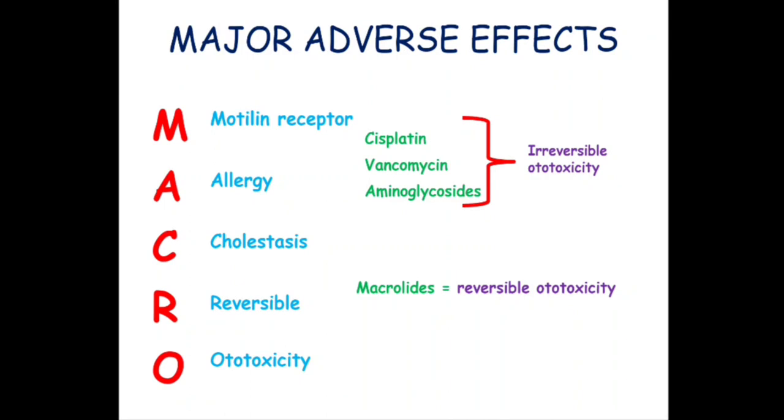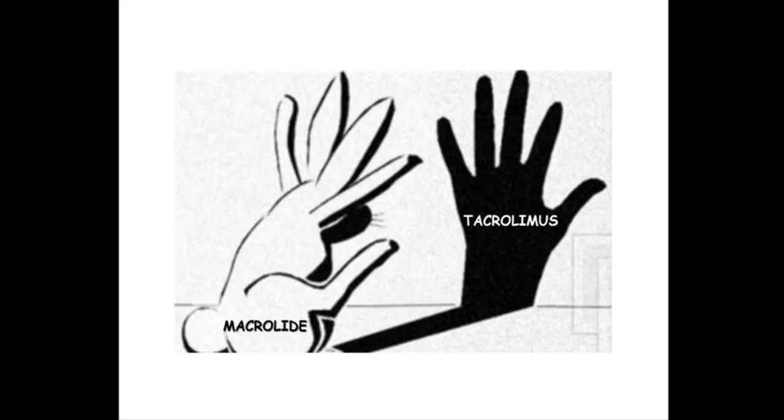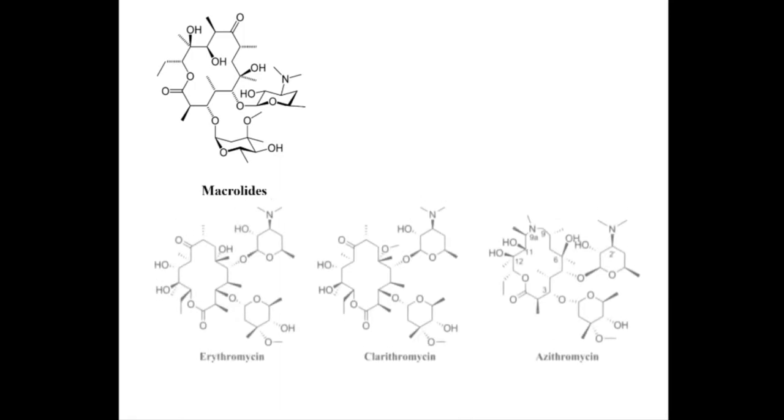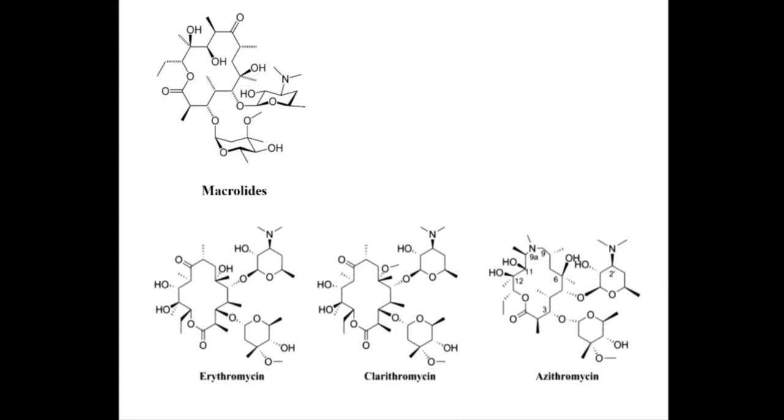They cause reversible ototoxicity. Now, another important thing to remember regarding macrolides is tacrolimus. Now you must have heard about the drug tacrolimus. Yes, it is an immunosuppressant drug, but you will be surprised to know that tacrolimus is also a macrolide. See, macrolide is a chemical structure, the same chemical structure which is present in other macrolides like erythromycin, clarithromycin and azithromycin. And the same kind of chemical structure can be seen in tacrolimus too.